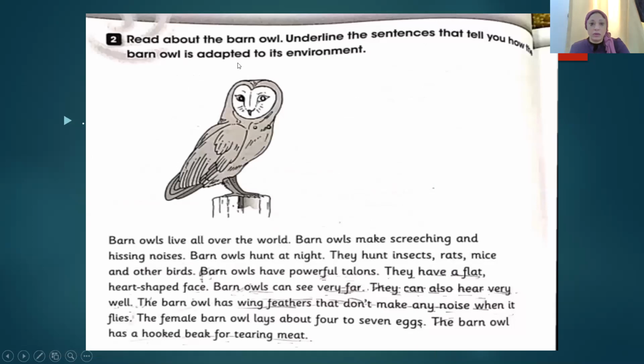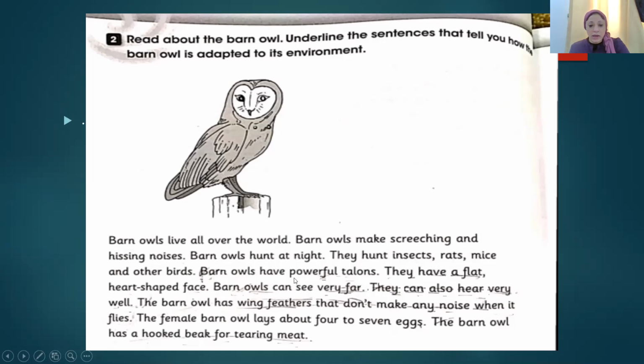Read about the barn owl. Underline the sentences that tell you how this barn owl is adapted to its environment. Let me read this with you. Barn owls live all over the world. Barn owls make screeching and hissing noises. Barn owls hunt at night. They hunt insects, rats, mice, and other birds.